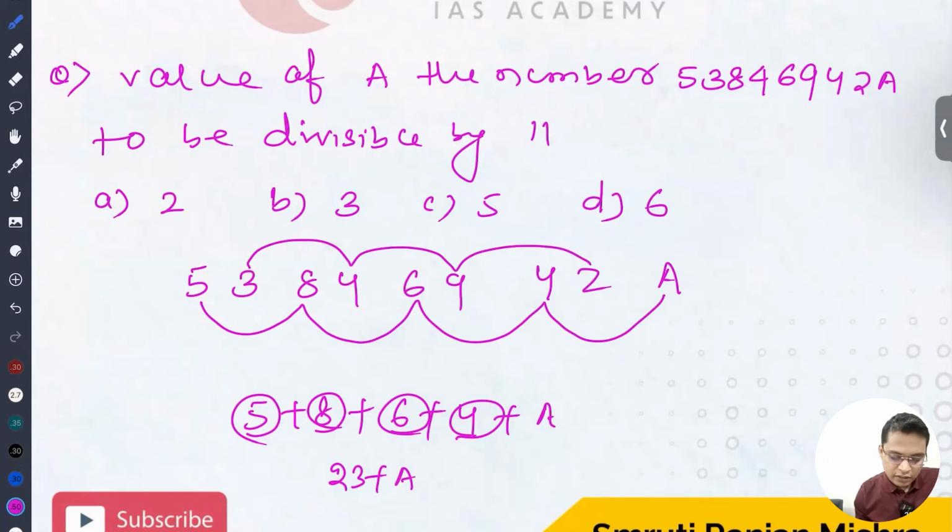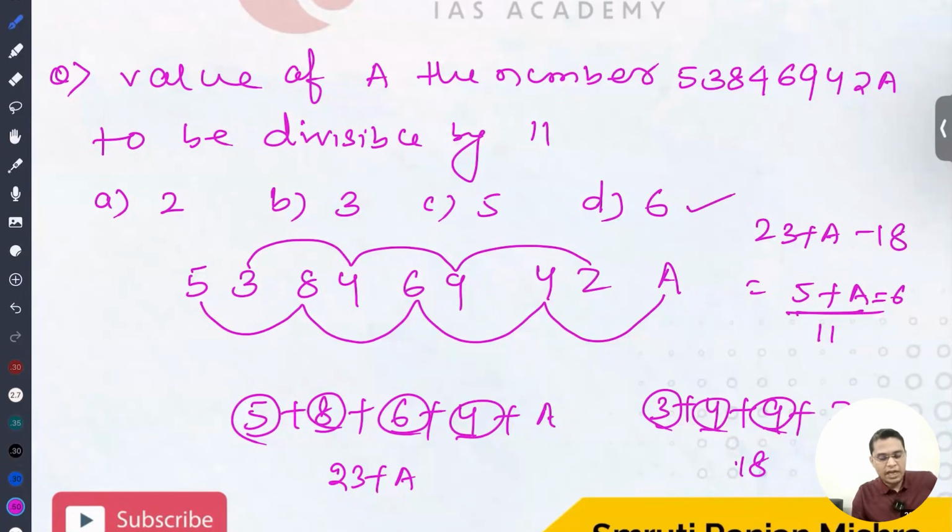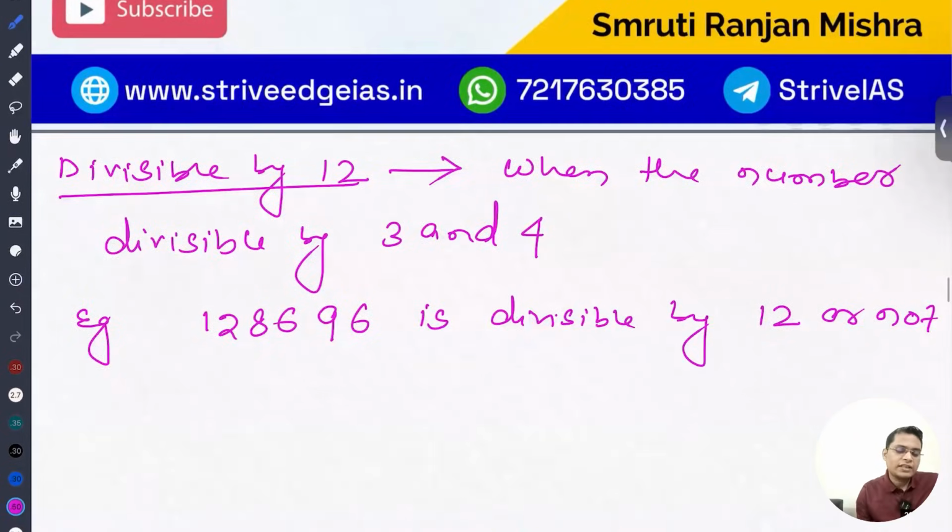So I'm just writing the other places. So it is 3 plus 4 plus 9 plus 2. So it is 7 plus 9 is 16, plus 2 is 18. So if you look at the difference, 23 plus a minus 18, you'll find 5 plus a. So what is the value of a for this number, either 0 or divisible by 11? So if you put a equals 6, in that case it is divisible by 11. So my value of a is 6 for this number to be divisible by 11. Okay, answer is D.